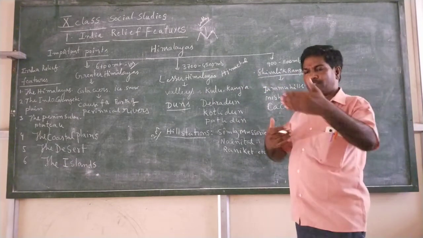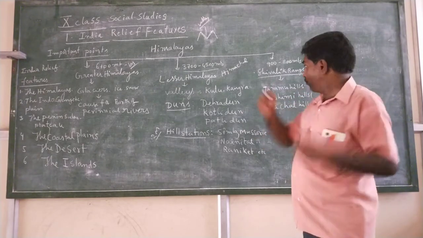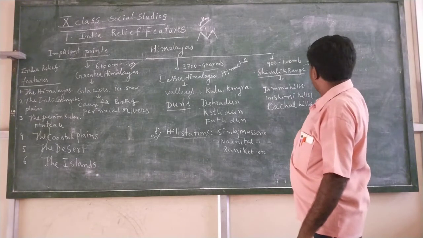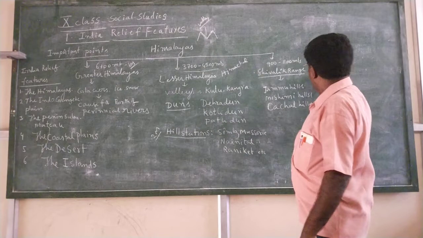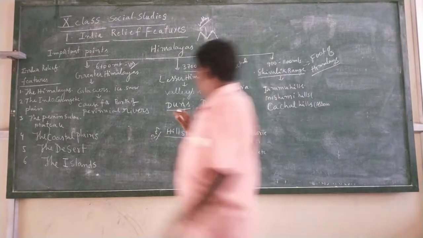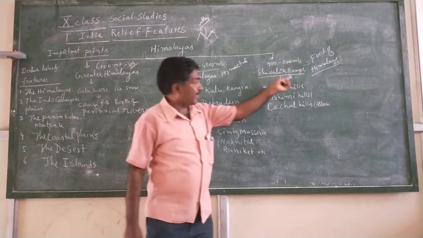Shivalik range. It is the foot of the Himalayas. Simply we say foot of the Himalayas. The foot of the Himalayas is the Shivalik range.